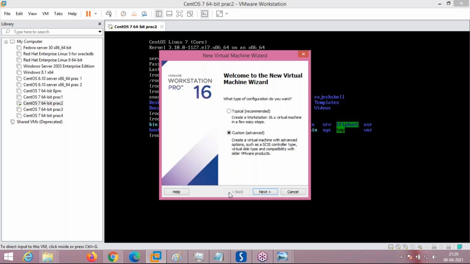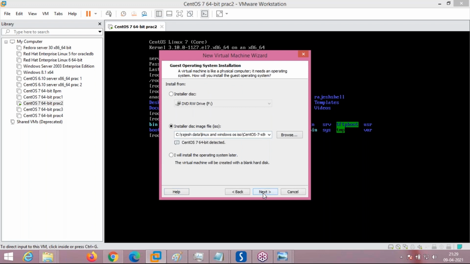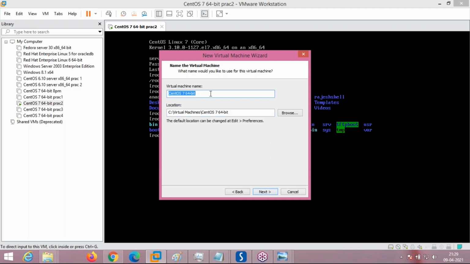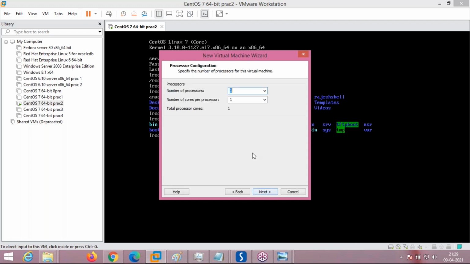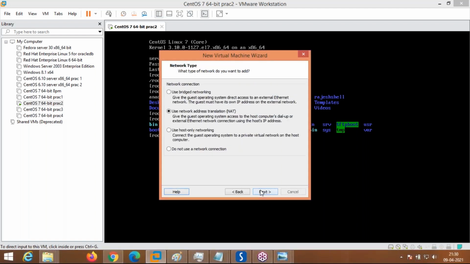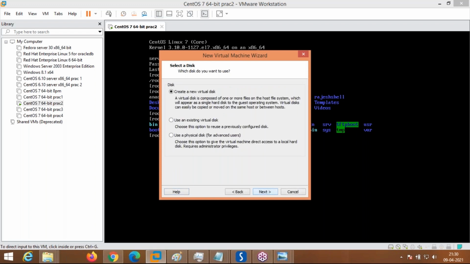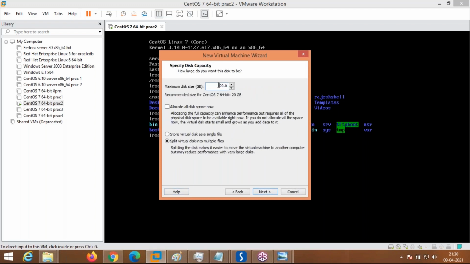I'll just show you. See here, how do I start with the CUI based installation? I've given a name to this machine. I'm taking 1 GB of memory, selecting NAT, and 120 GB of disk space as a single file.